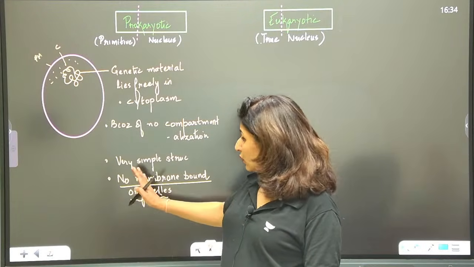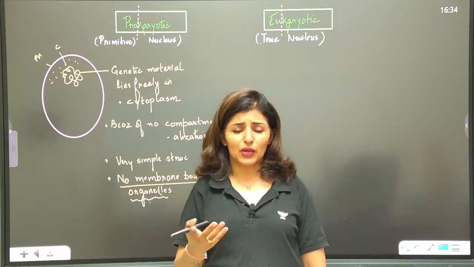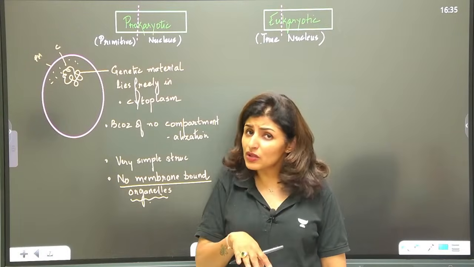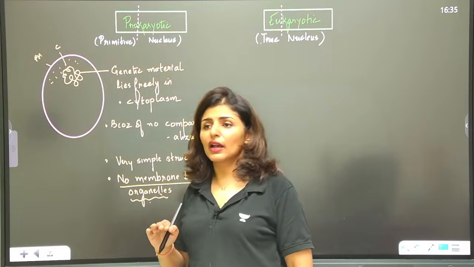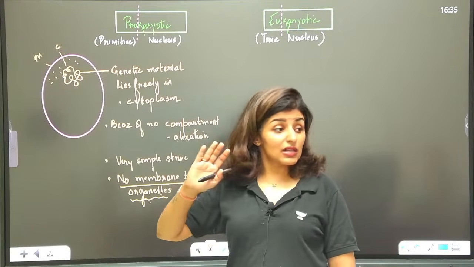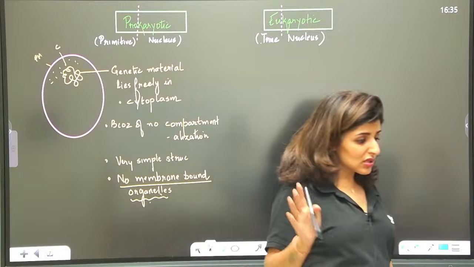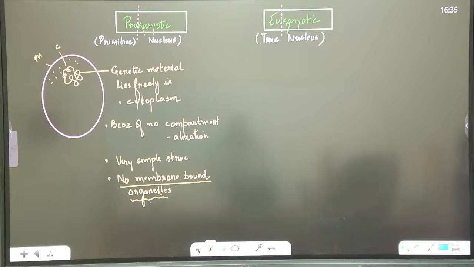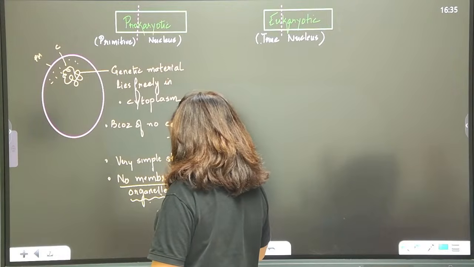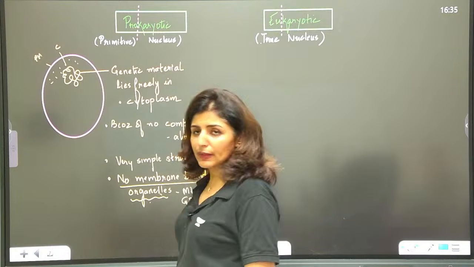So in the beginning, you will see that in the prokaryotic cell, the plasma membrane will function in different ways. It will act like a mitochondria also. It will store pigments also as and when needed, right? And of course, it is the delimiting membrane. But it will not have separate organelles like mitochondria for energy production, chloroplast for photosynthesis. No, it's not happening yet. Is that clear? So, no membrane bound organelles like mitochondria, ER, Golgi bodies, right? All these structures are absent here.